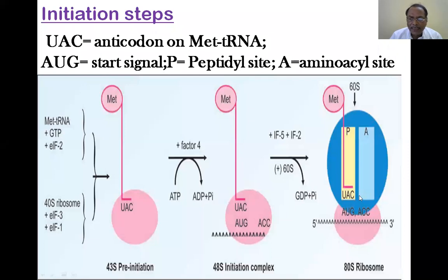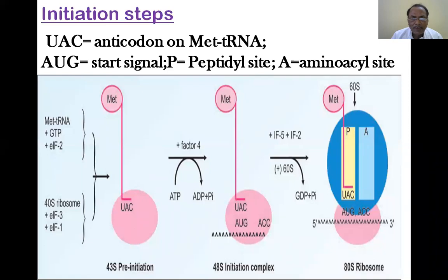Initially, the empty ribosome is available somewhere in the cytosol. What is the character of that ribosome? It is 80S. That is what we learned in the previous class.